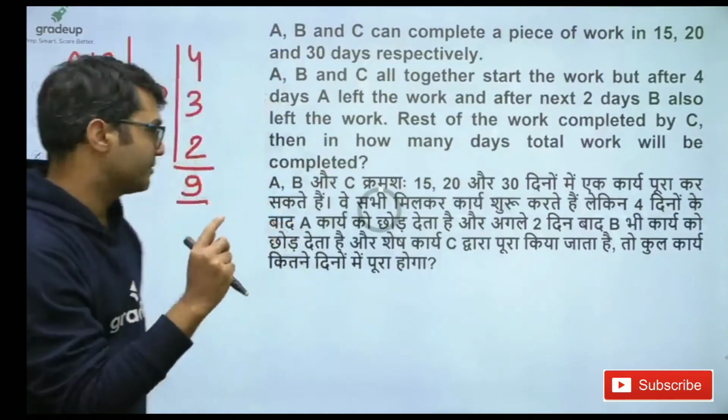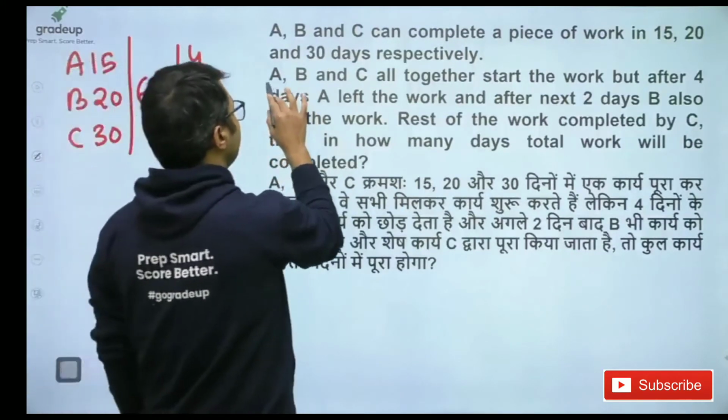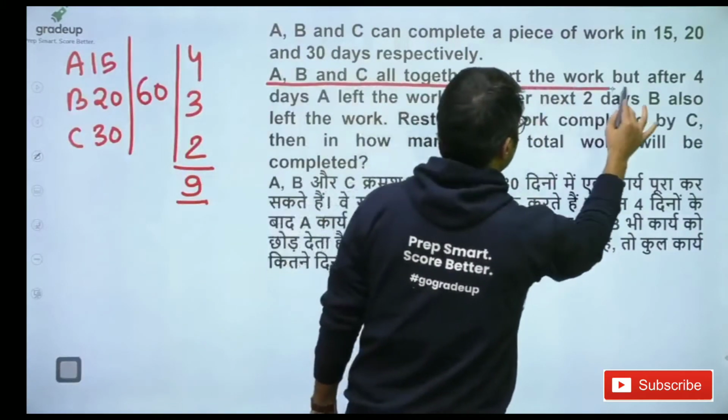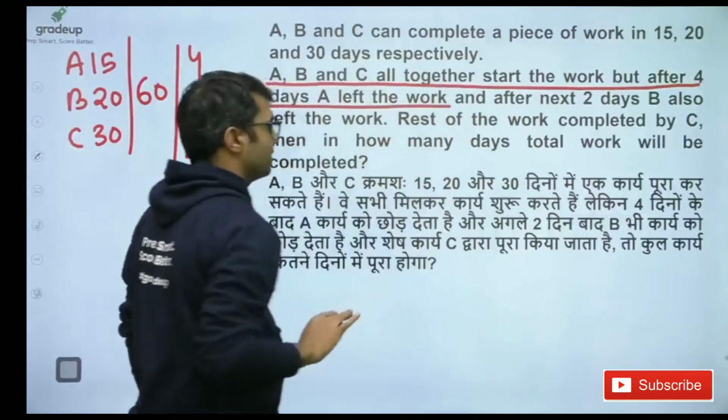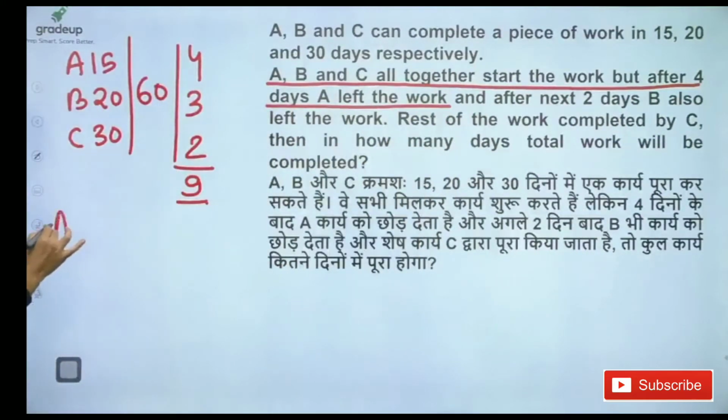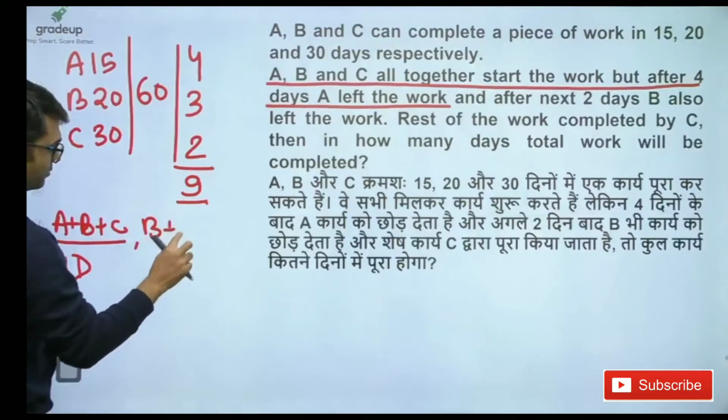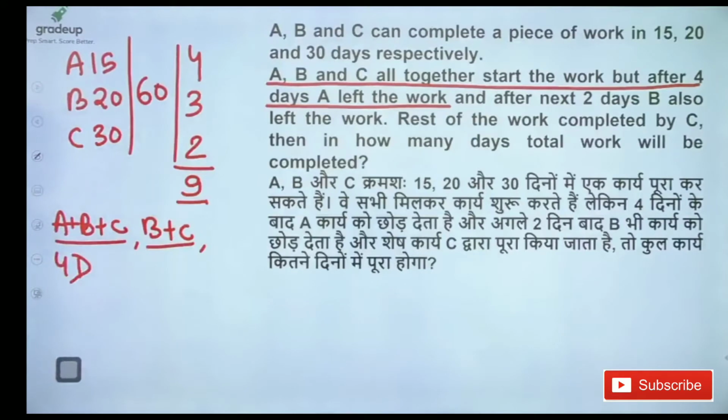Now listen to my words. According to the question, A, B, C all together start the work, but after 4 days A left the work. So A left the work after 4 days.